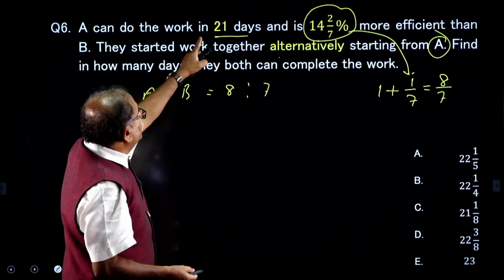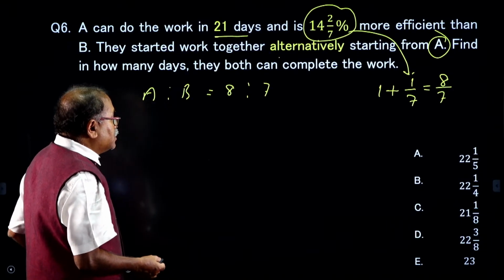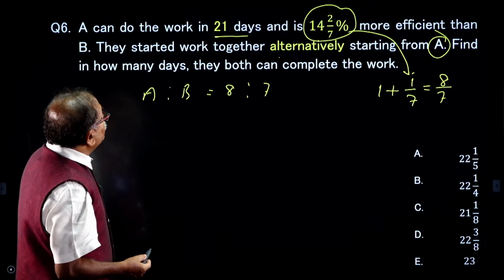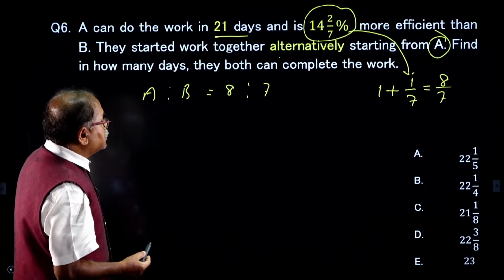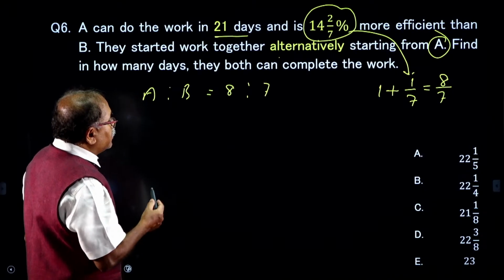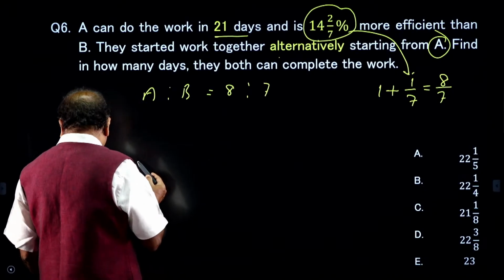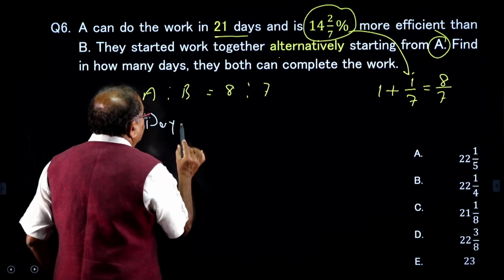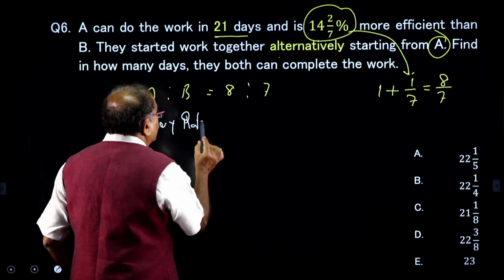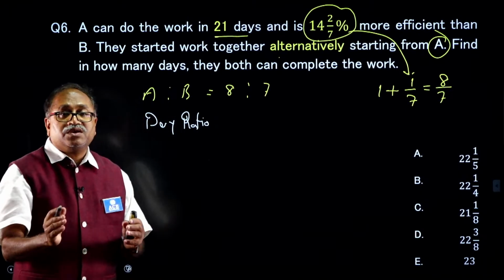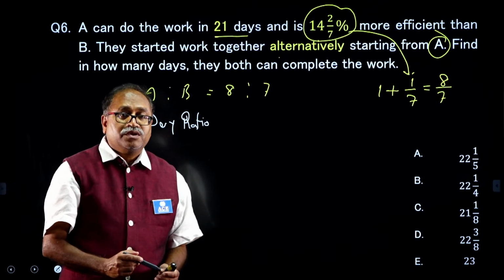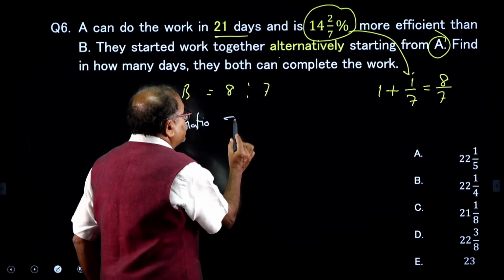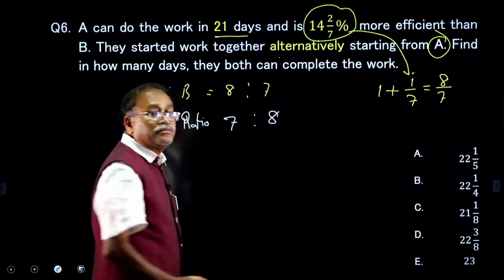Now, days ratio, the reverse of efficiency ratio is days ratio. So, the efficiency ratio is 8:7, the days ratio will be 7:8.